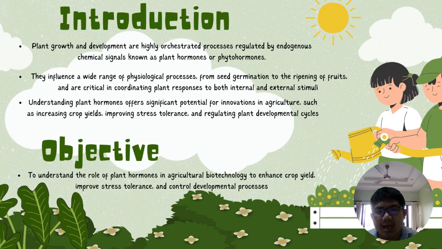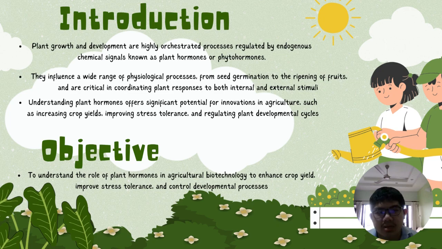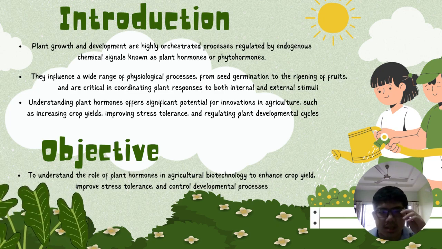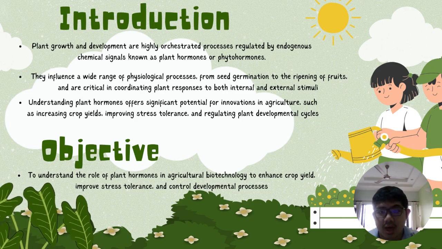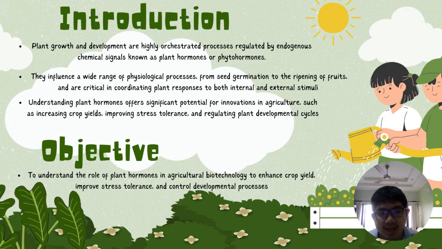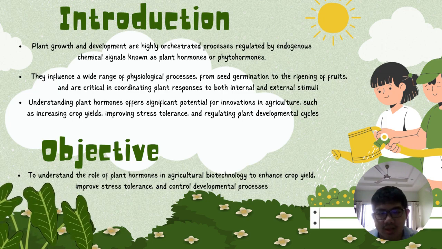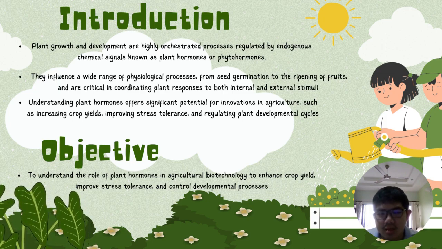Plant growth and development are highly orchestrated processes regulated by endogenous chemical signals known as plant hormones or phytohormones. They influence a wide range of physiological processes, from seed germination to the ripening of fruits, and are critical in coordinating plant responses to both internal and external stimuli. Understanding plant hormones offers significant potential for innovations in agriculture, such as increasing crop yields, improving stress tolerance, and regulating